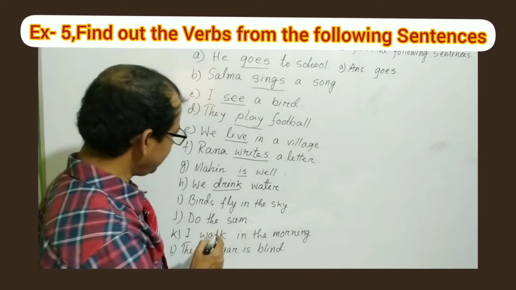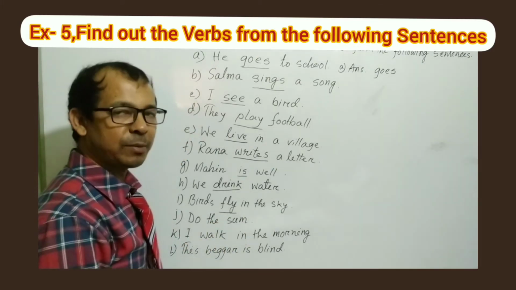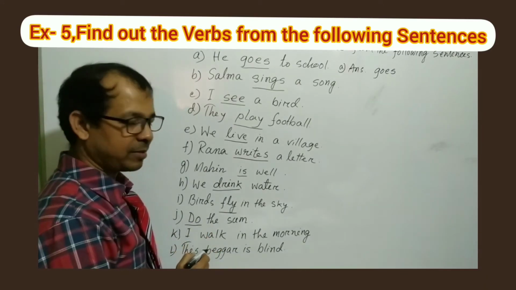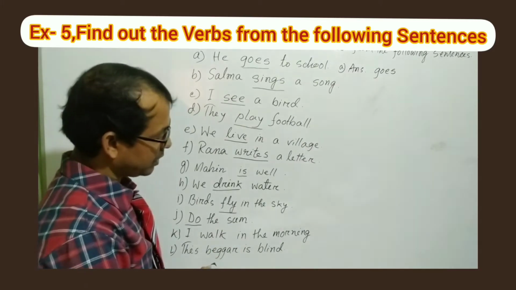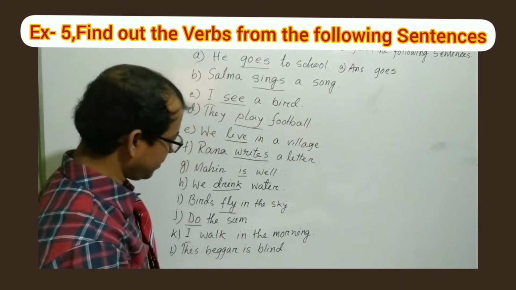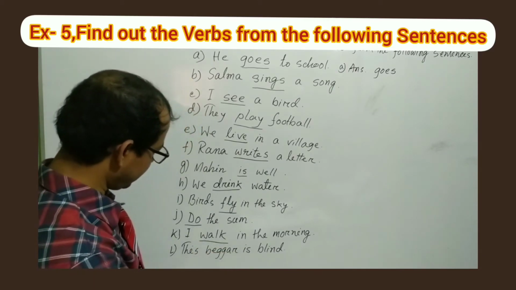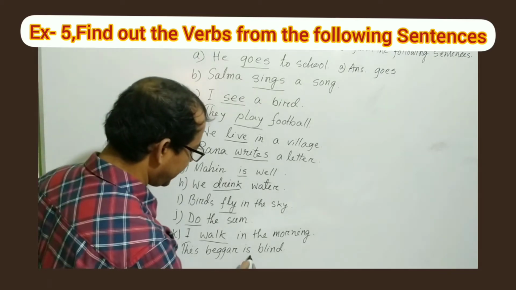Birds fly in the sky. Which one is verb? Fly. Do the sum. This is imperative sentence. So here do is the verb. I walk in the morning. So can you tell me which one is the verb? Yes, walk. This is an action word. This is verb. This beggar is blind. Which one is verb? Is.